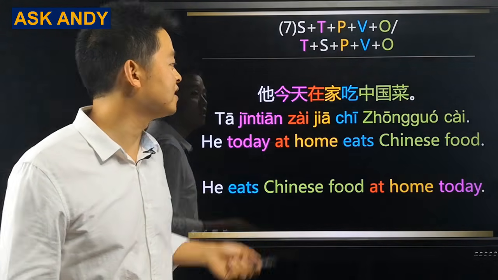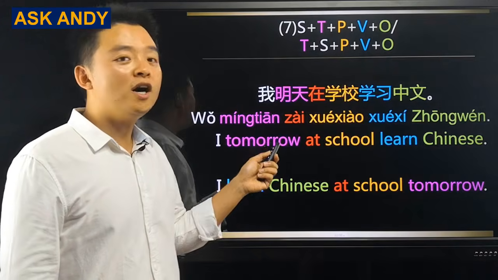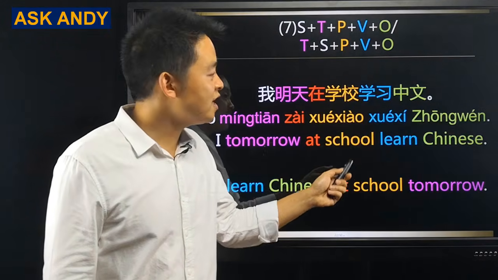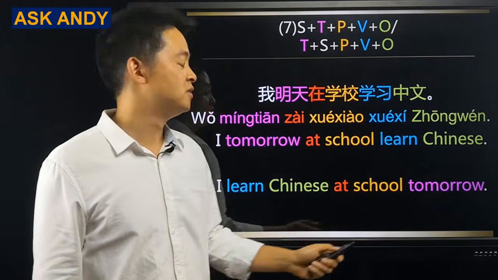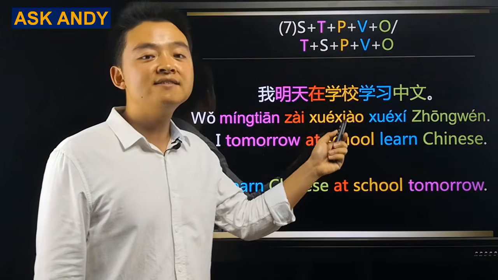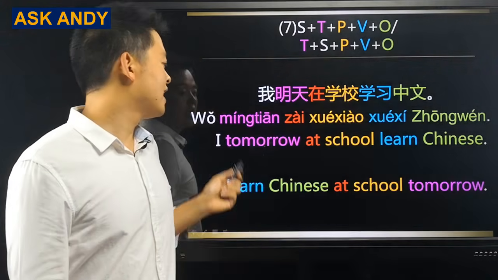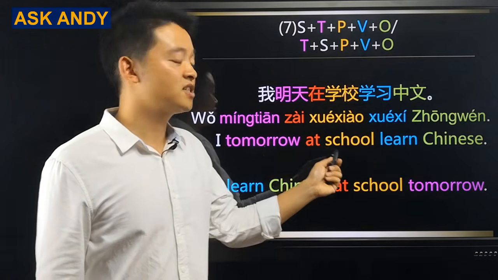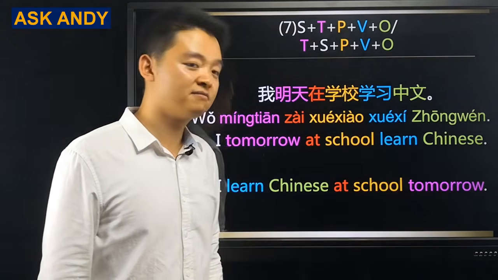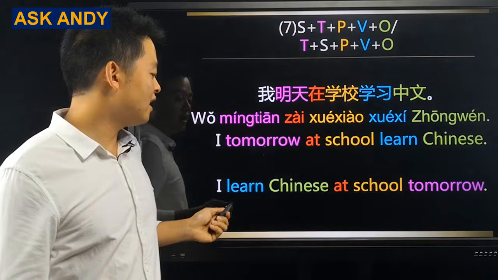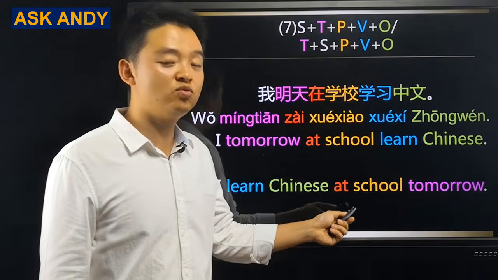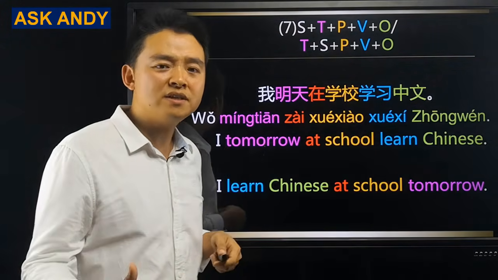Let's move on to another example. 我明天在学校学习中文。Literally, it means I, tomorrow, at school, learn Chinese. In English, it is I learn Chinese at school tomorrow. It's a bit complicated.